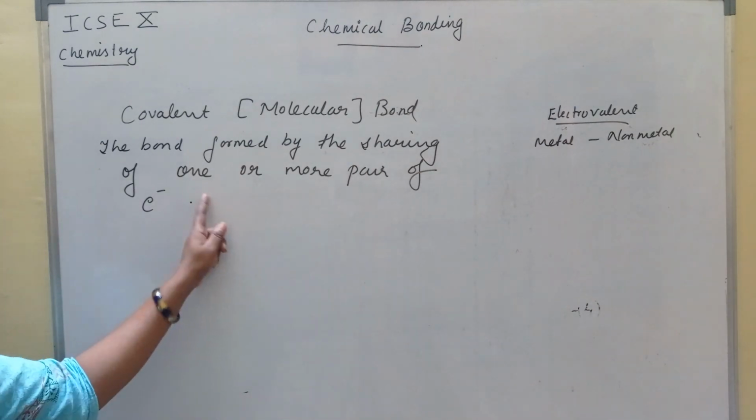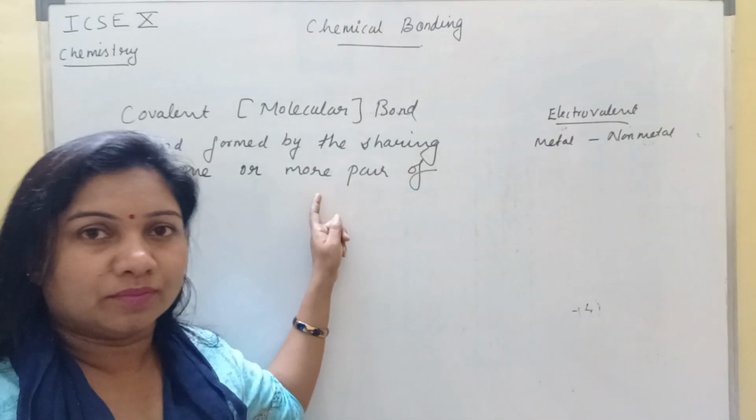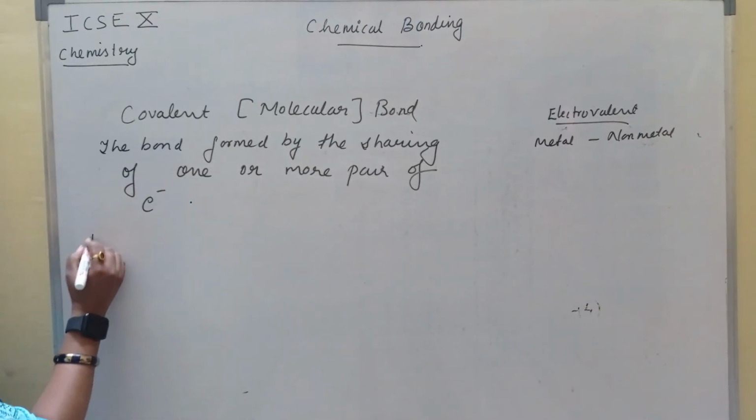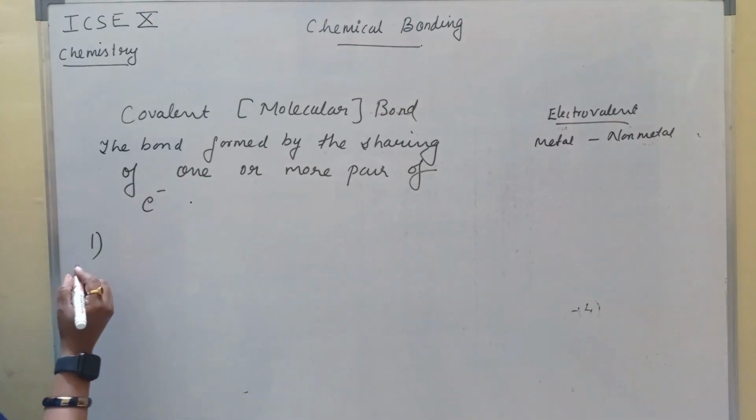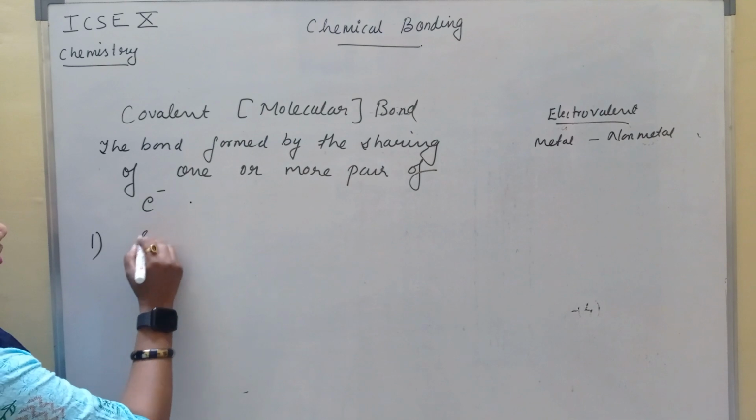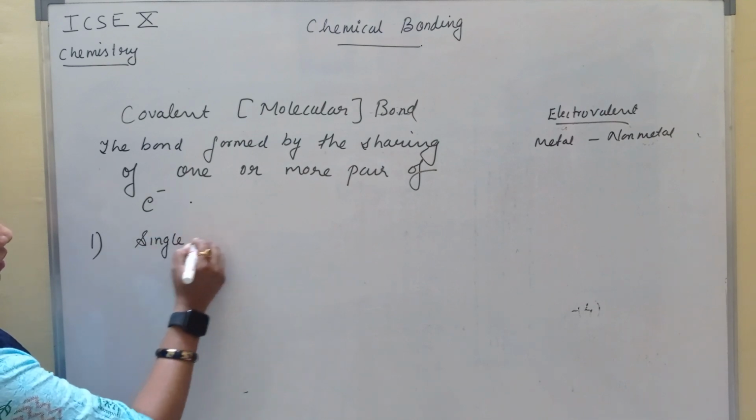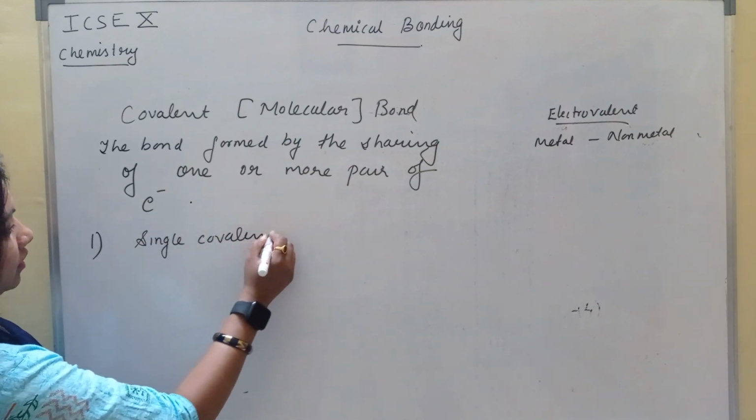So here I have written one or more pair of electron. What does it mean? It means either the sharing of one pair of electron takes place, so that type of bond is called single covalent bond.